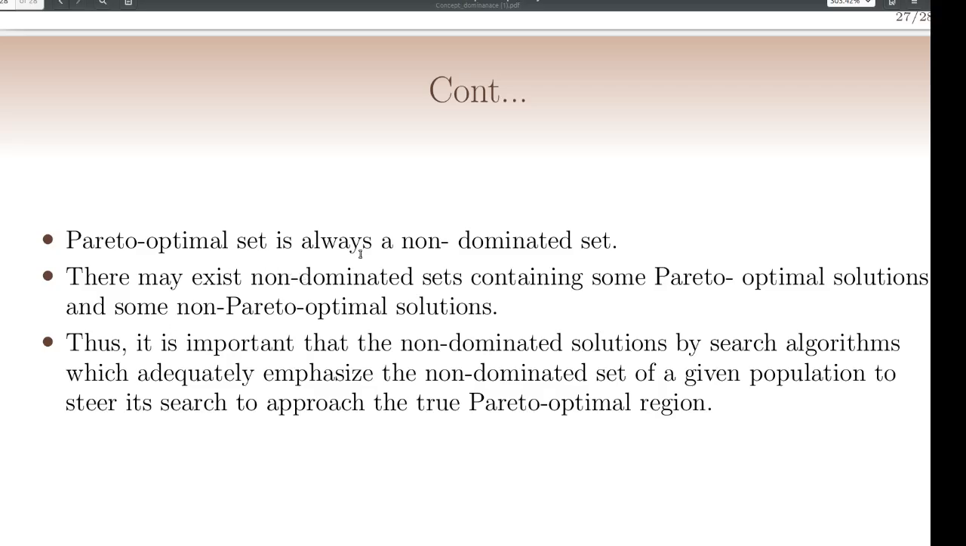A pareto-optimal set is always a non-dominated set. There may exist non-dominated sets containing some pareto-optimal solutions and some non-pareto-optimal solutions. It is possible. So it is important that the search algorithms place emphasis on the non-dominated set of the given population, so that it searches to approach the true pareto-optimal region.